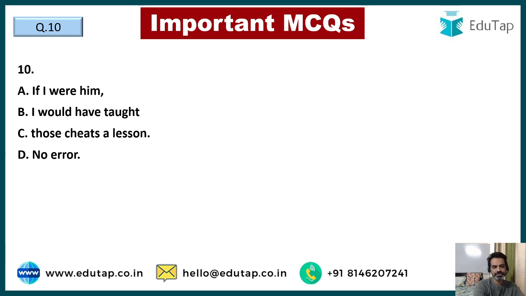I've always told you, whenever a pronoun is followed by a helping verb, it is always kept in subjective form. If I were he, not him. If I were he, basically अगर मैं उसकी जगह होता, so if I were he, I would have taught those cheats a lesson. Now you would be wondering, why are we using were, not was? Because this is a conditional sentence. So guys, इन सब concepts का अब आप सोच रहे होंगे, sir, where do we find all these concepts? कहाँ पे मिलेंगे हमें सारे concepts?